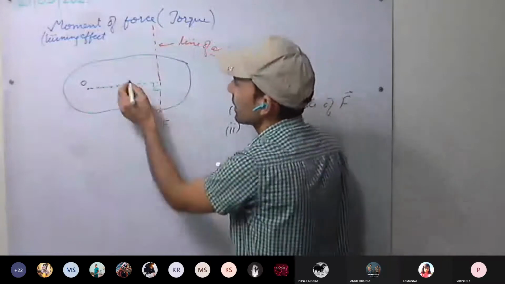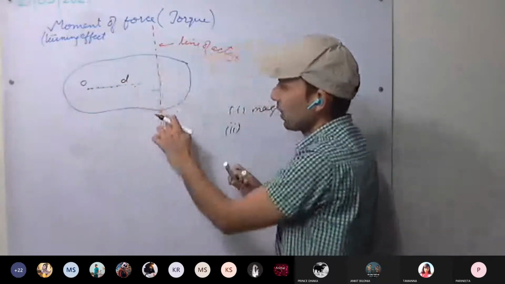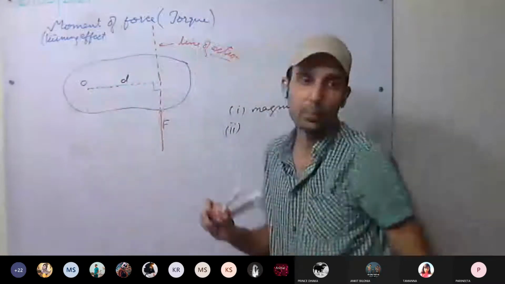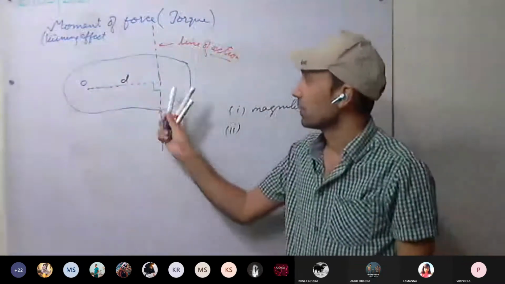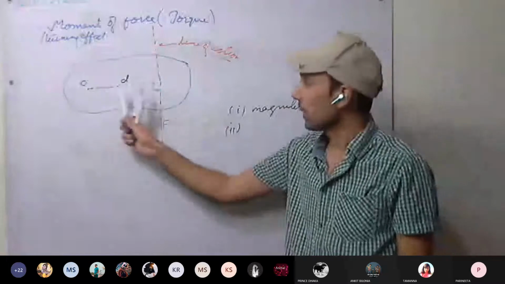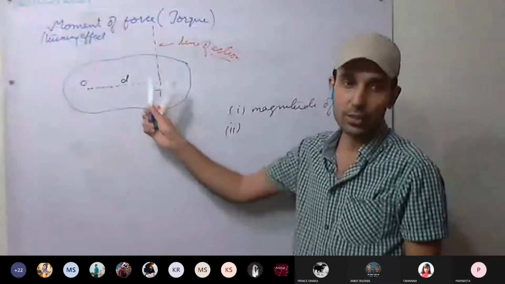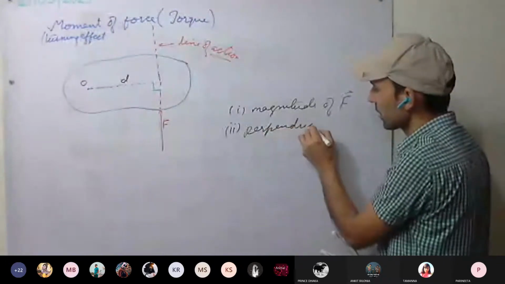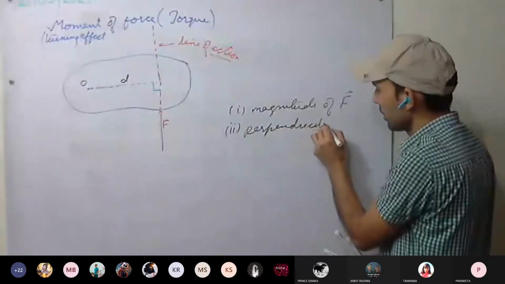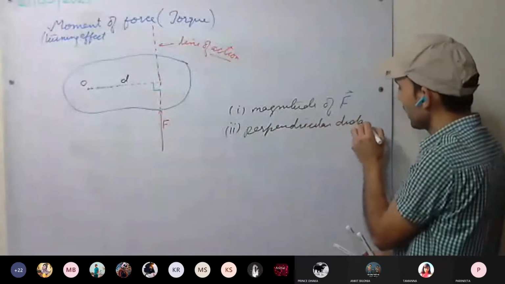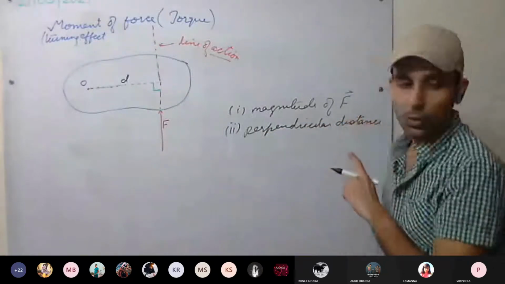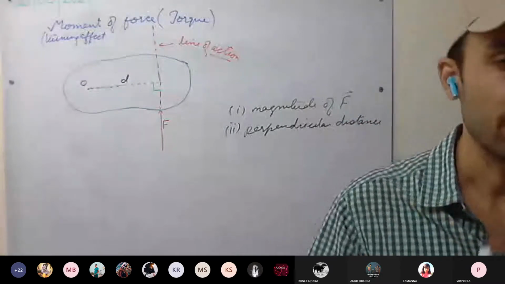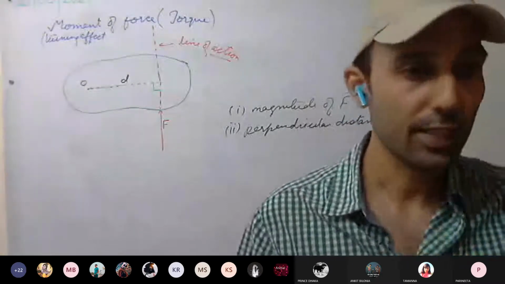So this perpendicular distance, this perpendicular distance of the line of action from the pivoted point. Understood? The perpendicular distance of the line of action from the pivot point. So it depends on the perpendicular distance. We'll take the example of the door afterwards. On these two, the turning effect depends.